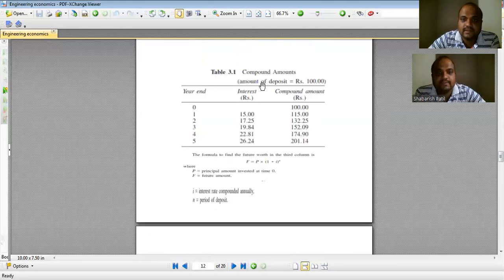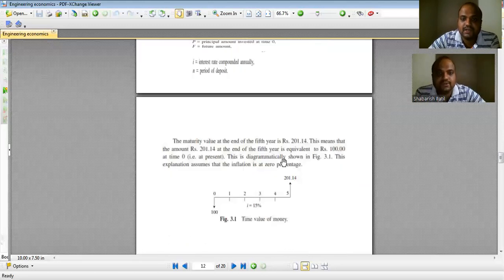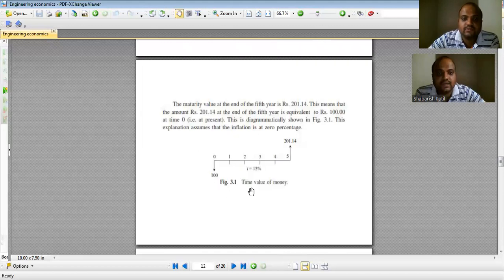The same thing shown in the tabular column, I'm going to show in the form of a cash flow diagram. This is called a cash flow diagram. At 0 time, I invested 100 rupees. Investment is negative here, that is, it is downwards, and I have an interest rate. Then at the fifth year, I am getting 201.14. This is the time value of money. But here we are considering inflation as 0. We are not including the inflation parameter.